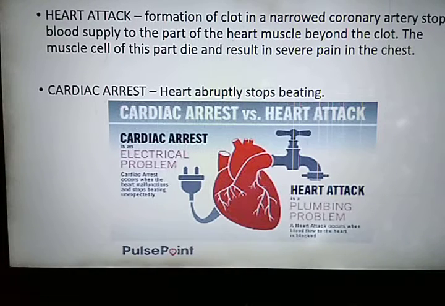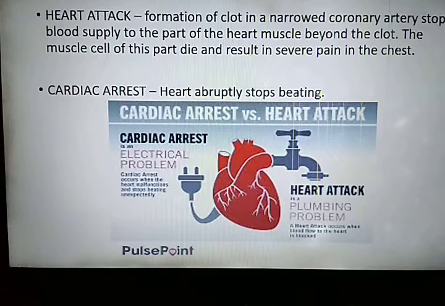If a clot is present in the coronary artery, it will block the pathway of the blood, so blood will not be able to flow beyond the clot. The muscle cells of the heart which are present beyond the clot will die. Why will they die?